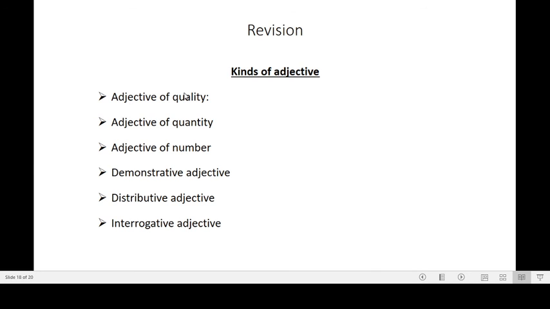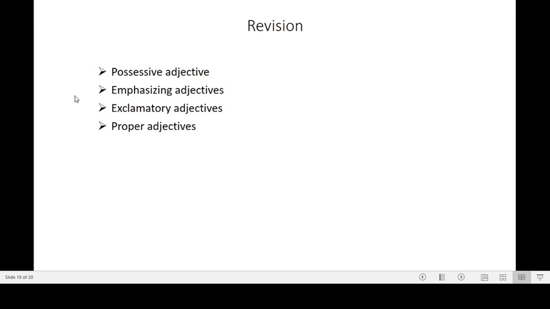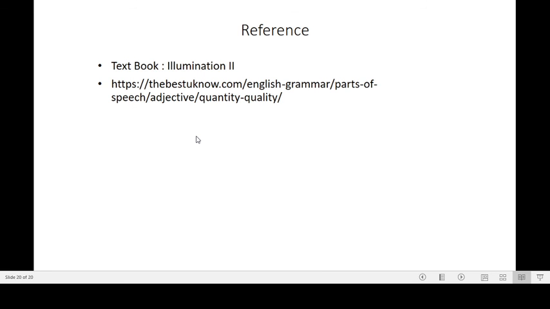In the same way, we have learnt adjective of quality, which indicates the quality of a noun or pronoun. Adjectives of quantity indicate the quantity of a thing, and adjectives of number indicate the number of a thing. And we have learned demonstrative adjectives, distributive adjectives, interrogative adjectives, possessive adjectives, emphasizing adjectives, exclamatory adjectives and proper adjectives. Thank you.